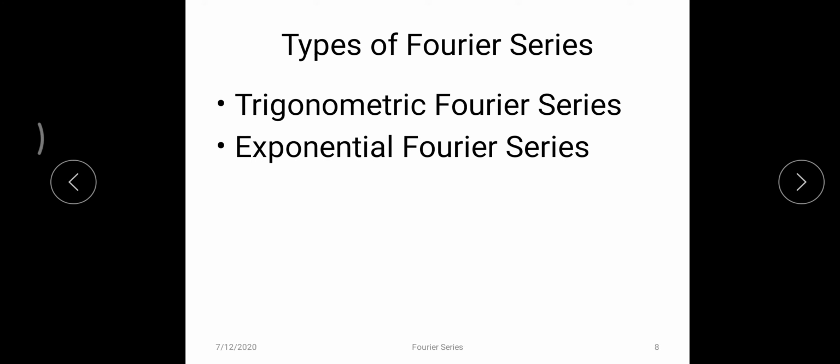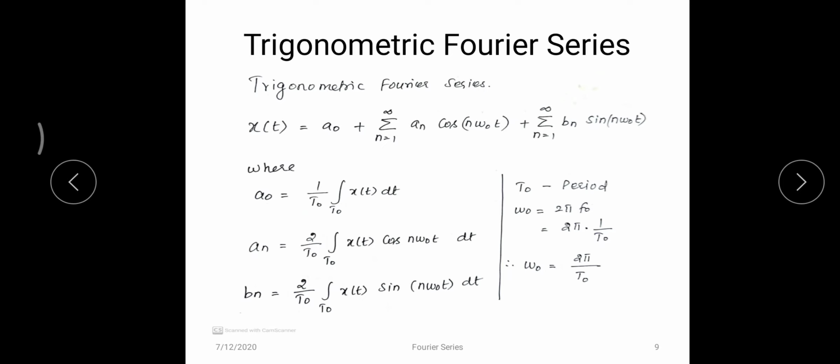It can be expressed as x of t equals a naught plus summation n equals 1 to infinity a n cos n omega naught t plus summation n equals 1 to infinity b n sin n omega naught t, where a naught, a n, b n are called Fourier series coefficients. Here you can see any function x of t can be expressed in terms of sine and cosine functions. That is the concept proposed by Fourier.